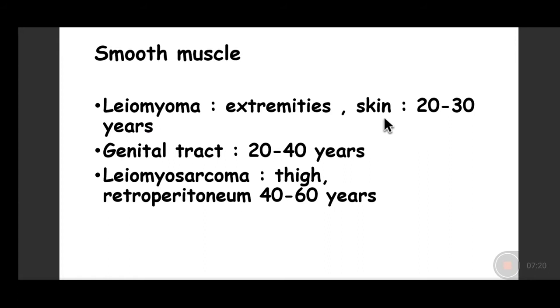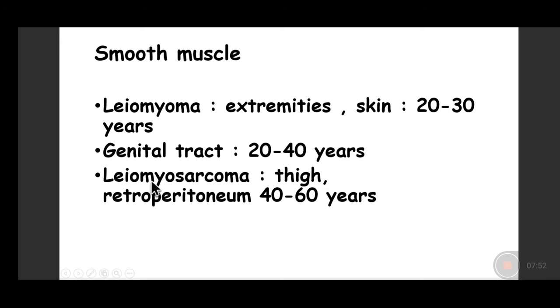So then it can present as small painful nodules in the dermis and subcutaneous tissue, generally in the extremities, because otherwise we do not have smooth muscle in the skin and the soft tissues. We get the smooth muscle either as part of the genital tract or the gastrointestinal tract. So sometimes we can have leiomyomas in the gastrointestinal tract, and that may present as a polyp occurring within the intestinal tract.